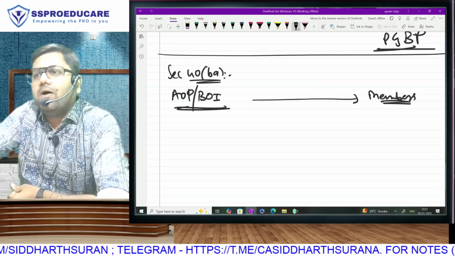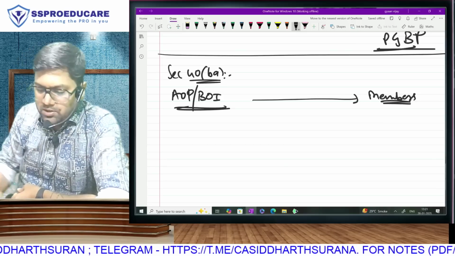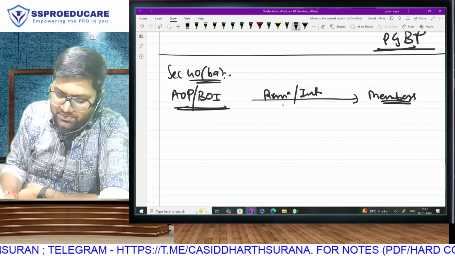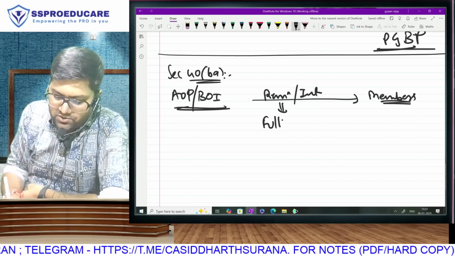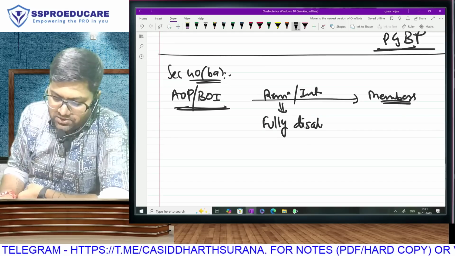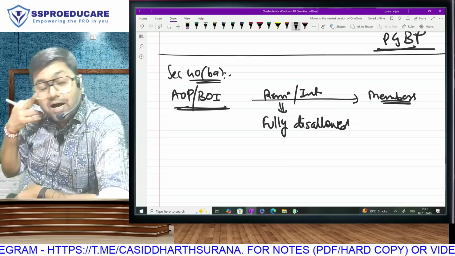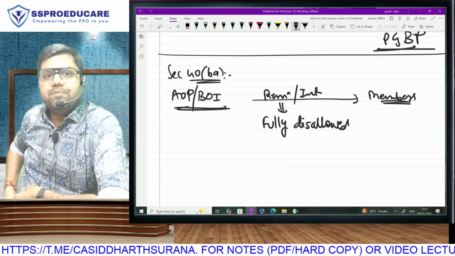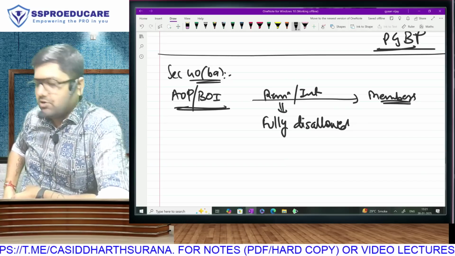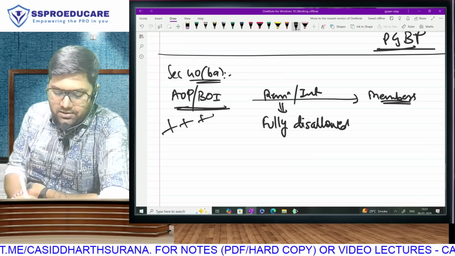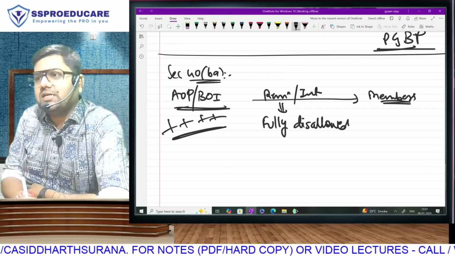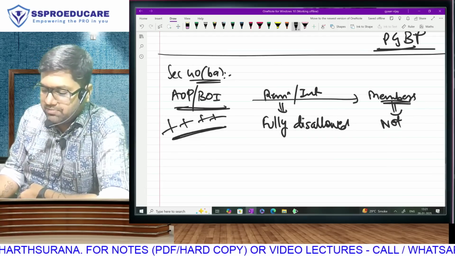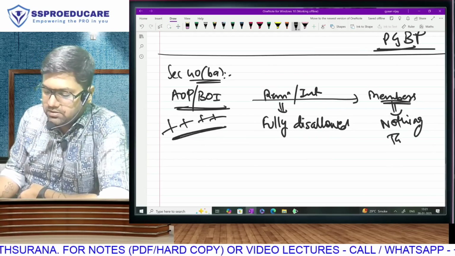So just like a firm pays remuneration and interest to partners, AOP BOI will be paying remuneration and interest to its members. But here they consider it to be fully disallowed. See, in a partnership firm, are we allowing within reasonable limits? But in AOP BOI, it is going to be fully disallowed. Means, can I say everything we have to add back here? No limit, nothing, just simply disallow anything paid. And obviously, if we are disallowing everything, for the member nothing is going to be taxable.